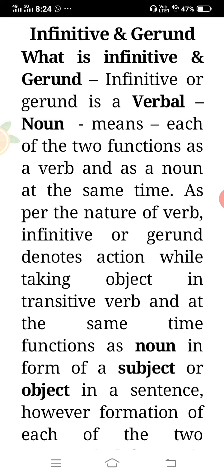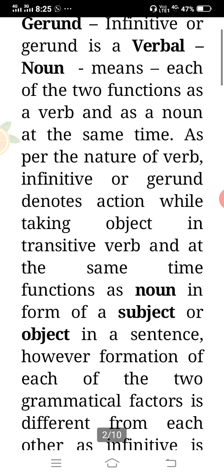Surely there would be an object after a transitive verb, right? So, denoting action or taking an object in a transitive verb, the gerund or infinitive functions as a verb and also as a noun in the form of a subject or object in a sentence.